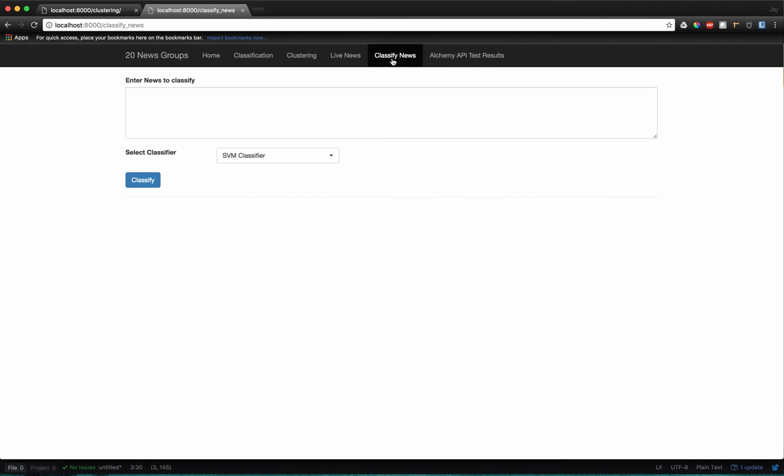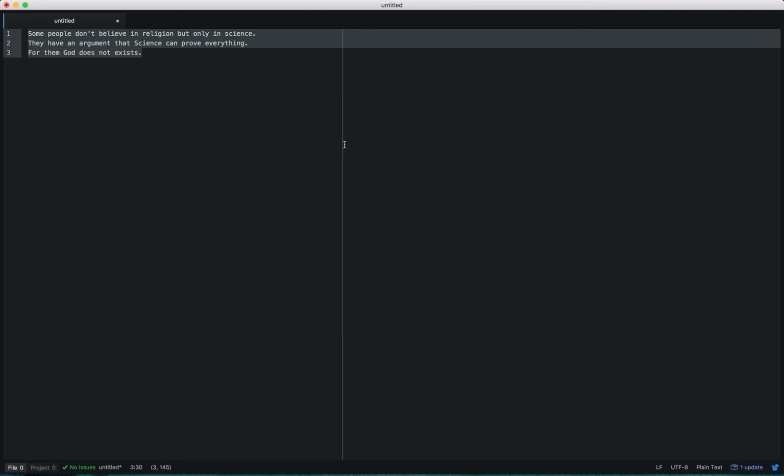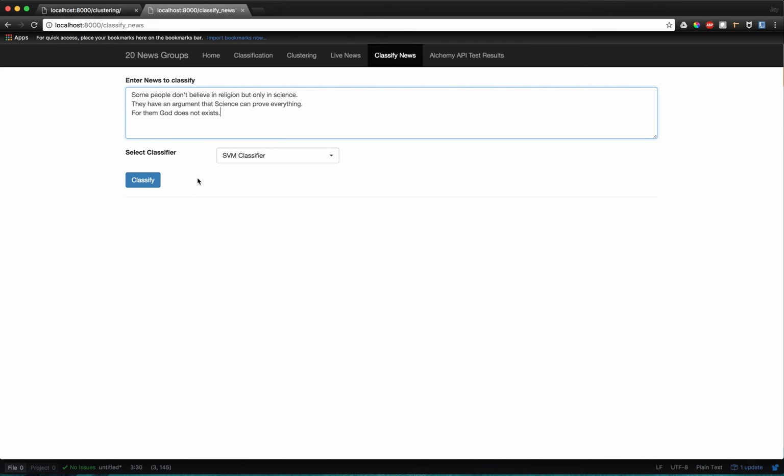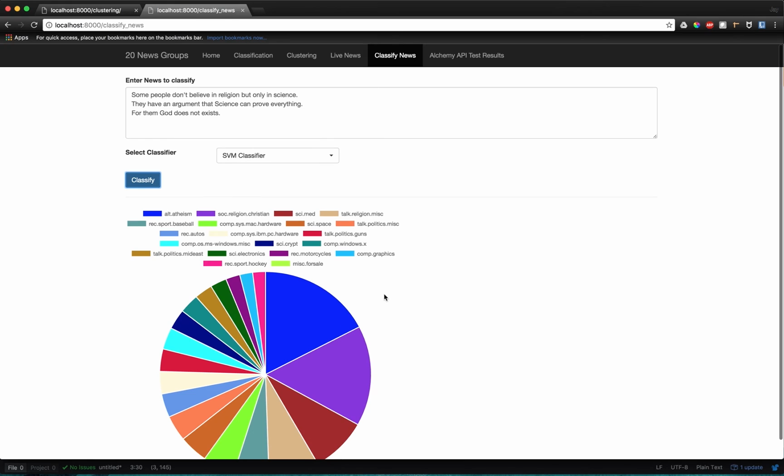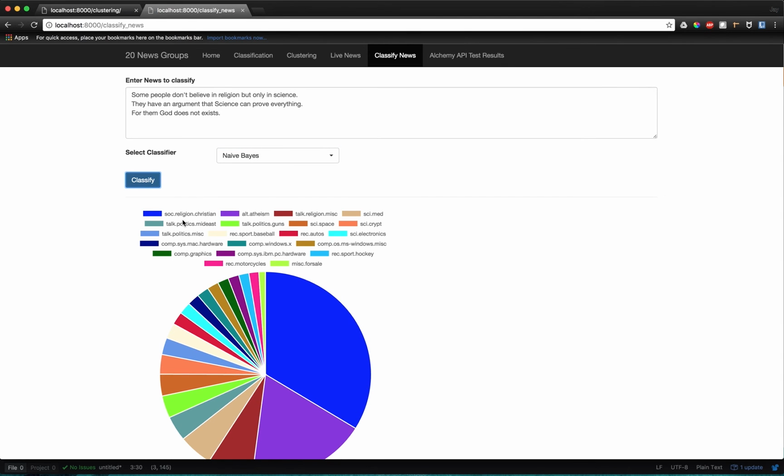And so we have the final feature, classify news, in which we can basically enter a news item and see which category it belongs to. Here we have taken a mixed news item, which might be atheism or science or related to Christianity, like God. There's mention of God there, and we see that the SVM model is able to find that it is atheism and also a little bit of Christianity. So we can see not only which group it belongs to, but multiple groups which it might belong to. And you see, even Naive Bayes is doing it for Christianity and atheism.